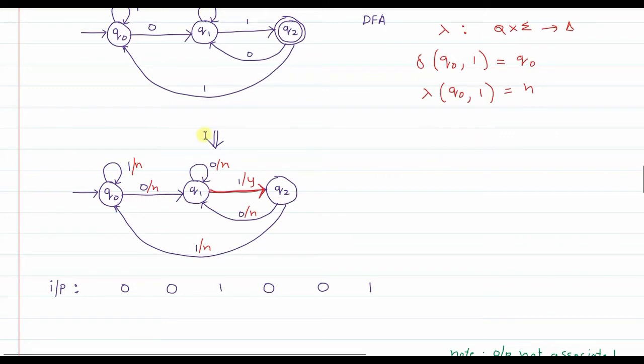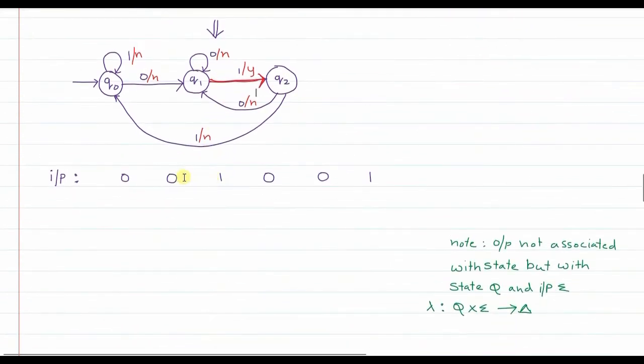For this transition, whenever you are defining output, the output will be yes. That means when you reach the Q2 state, the string will be accepted. Whereas for all other transitions which take you to the non-final states, the output associated will be no. Then this will be a Mealy machine.